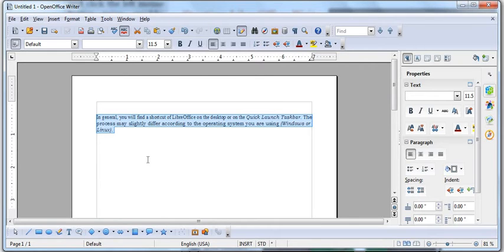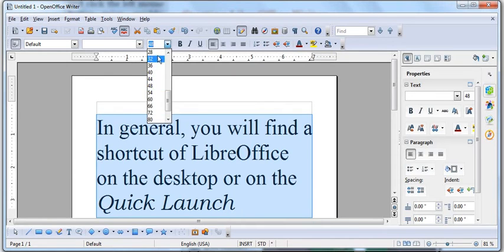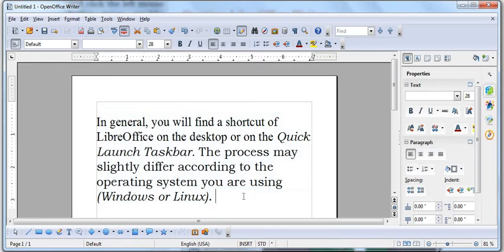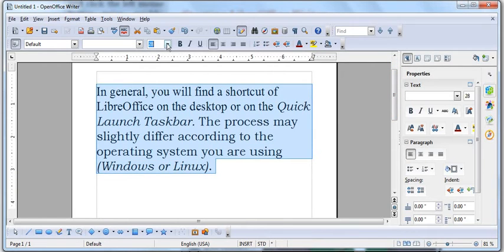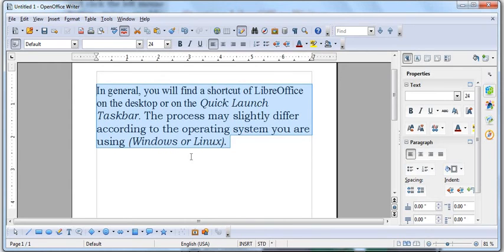Dragging the mouse, you can select the text, and after that, from here, see the font size option. From here I can increase the size of this text. Suppose 48, suppose 28, right? Like this, this is the page. I want to reduce the size from 28 to 24. So like this you can change the font size. We call text size the font size, right?